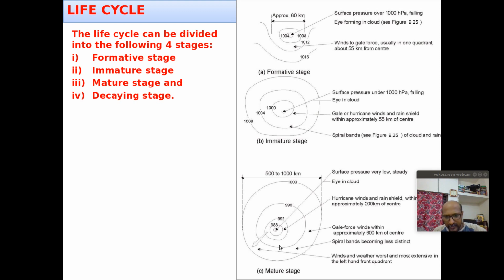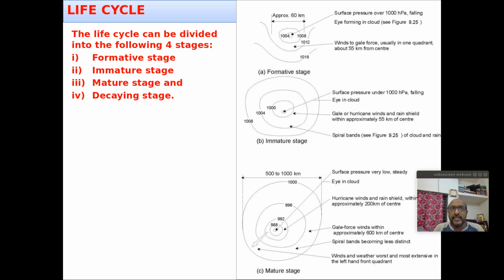So this is the mature stage. And then after that there is another stage, the decaying stage. Cyclones decay when they hit land. After hitting land, it will go inside the land, because the main ingredient for the cyclone's development is the warm ocean surface. Once it hits land, the ocean surface that provides the energy is gone. It is like a Carnot energy cycle. The cyclone is deriving energy from the warm water, so there won't be much supply of energy once it is hitting land and moving inside land.